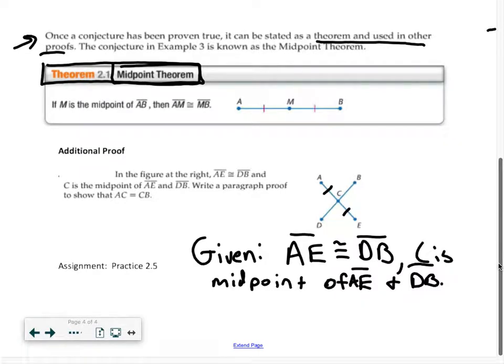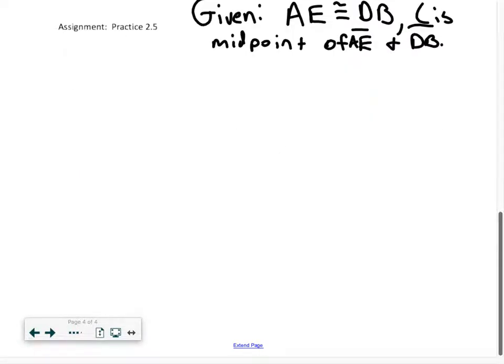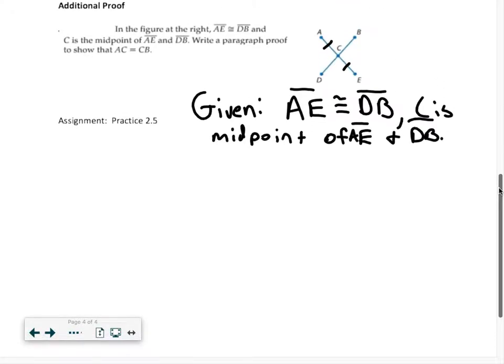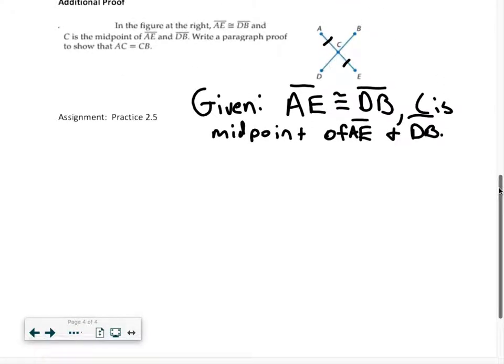I'm going to have to extend here. So that's what we were given. Okay, we've got a diagram. Those are also congruent from the given because of the midpoint theorem. All right, what we're trying to prove, so we restate what we're trying to prove. That's the second step here. So prove that AC equals CB.